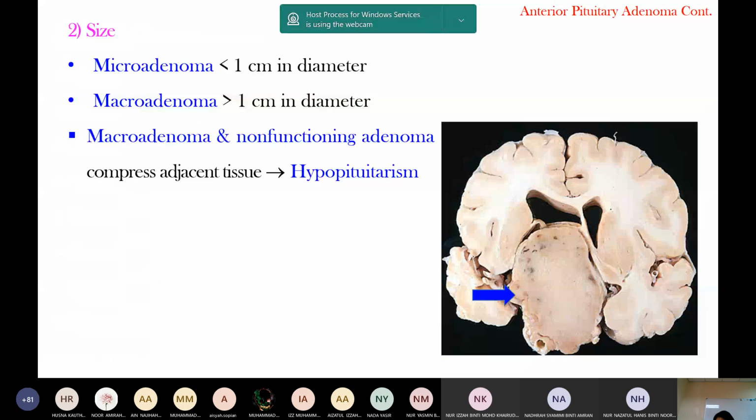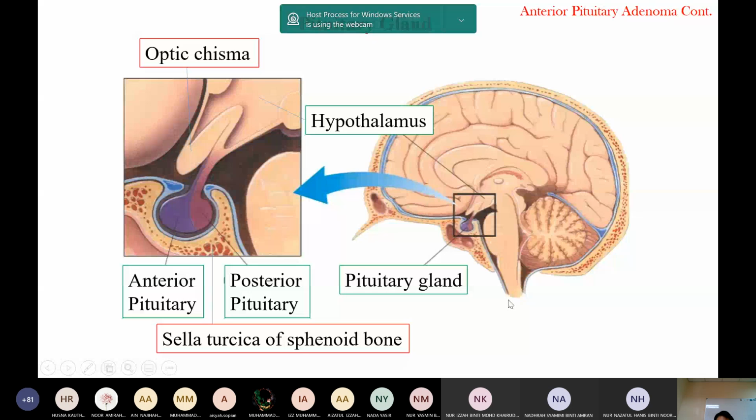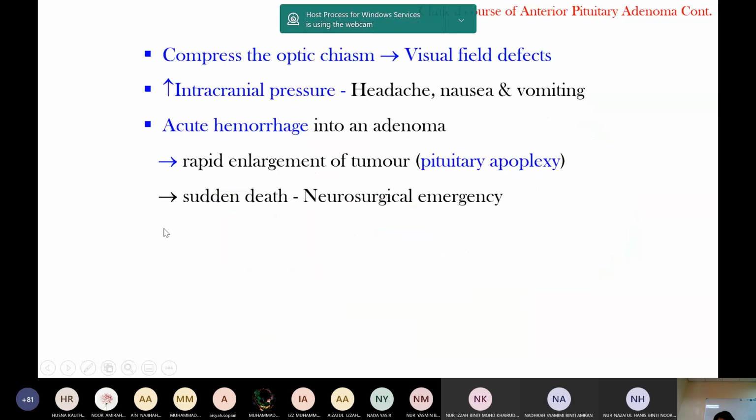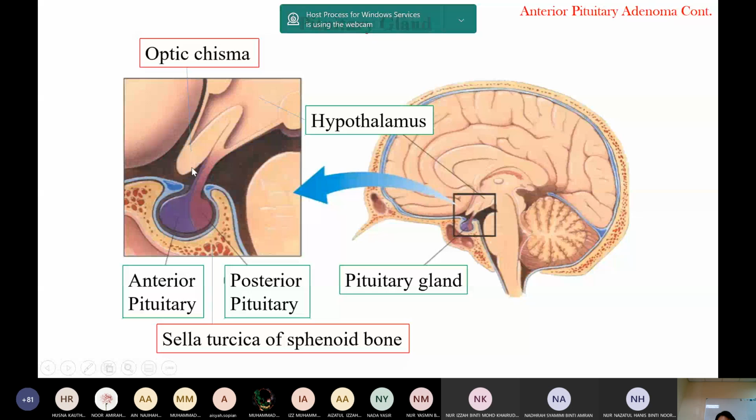Okay, so just now you saw that this is a pituitary tumor, and it compresses the adjacent tissue. Now the pituitary anatomy: this is the pituitary gland, this is the sphenoid bone, and there is the optic chiasma. When the pituitary gland is enlarged, it compresses the optic chiasma. The optic chiasma supplies the eye, so there is a visual field defect.